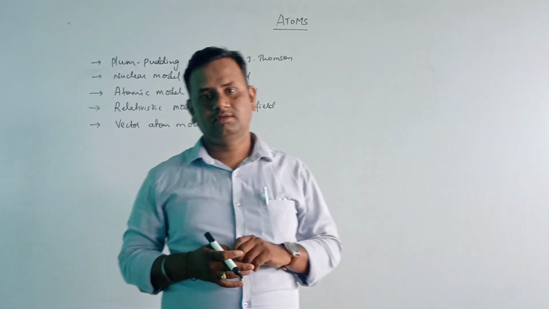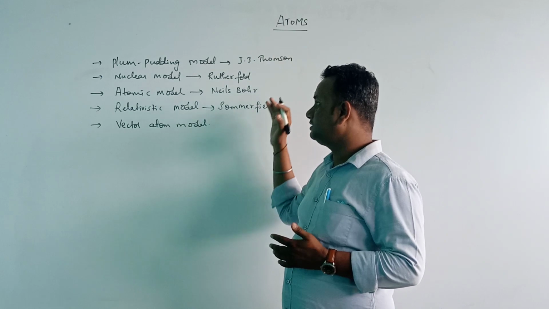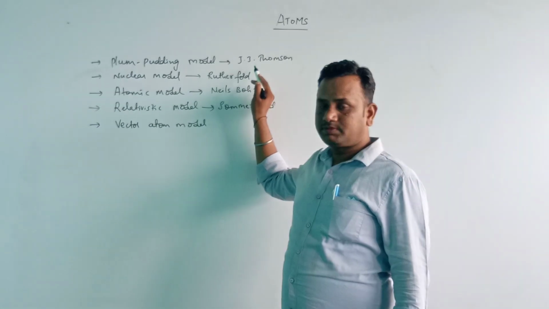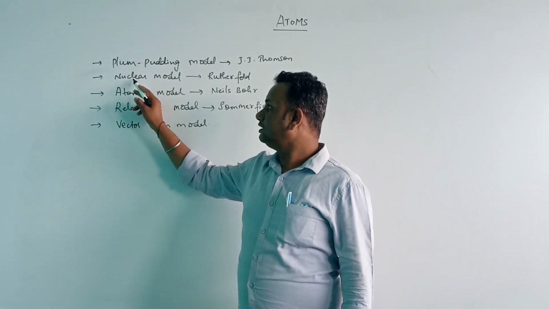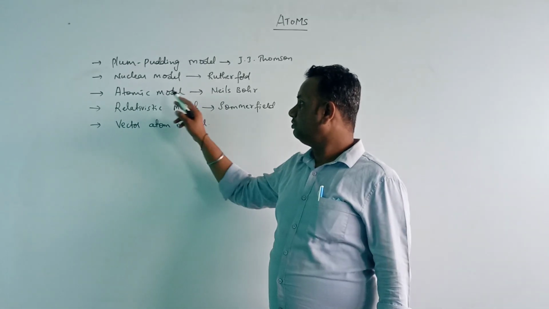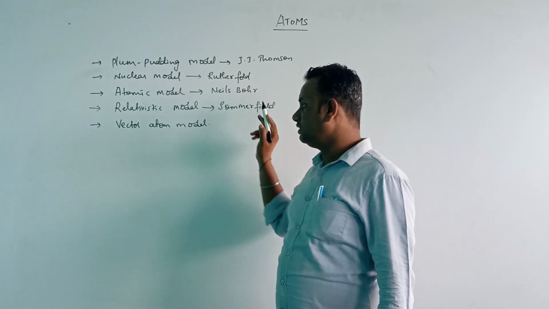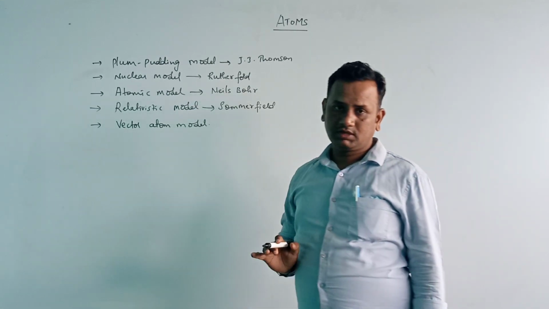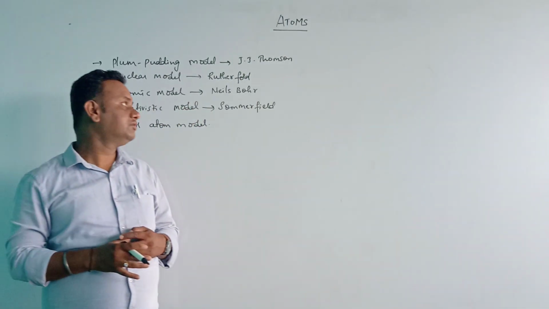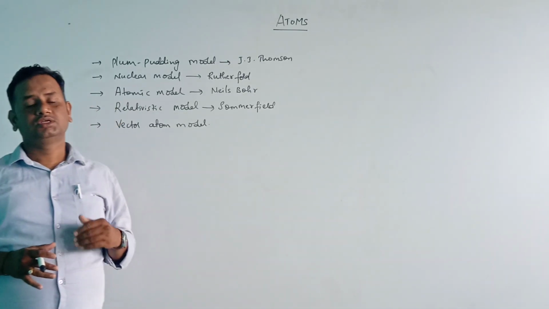So these are the models proposed by different eminent scientists. The first is the plum pudding model, proposed by J.J. Thomson, the next is the nuclear model, proposed by Rutherford, and the atomic model was proposed by Niels Bohr. The relativistic model was proposed by Sommerfeld, and then the vector atom model. These are the five different atomic models by scientists who studied the structure of the atom.